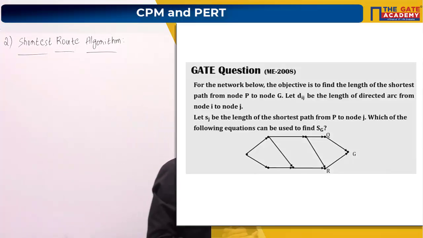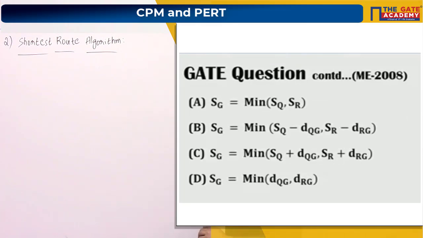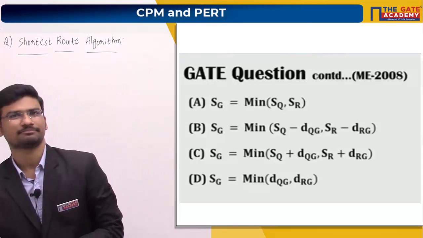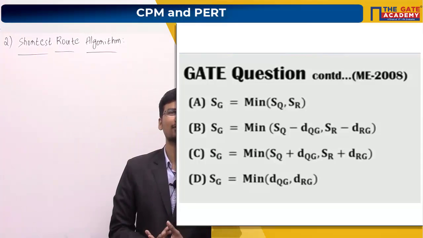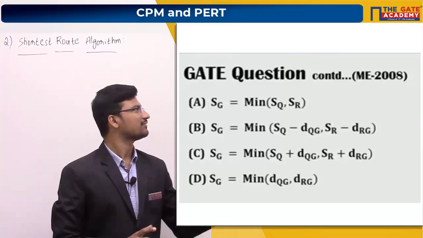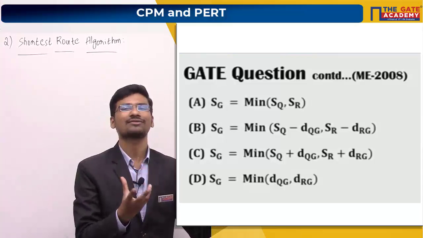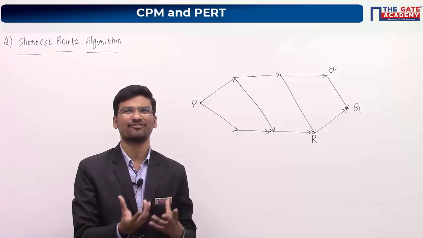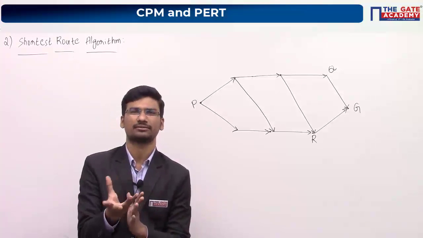Fine. So I'm just moving to the next slide. Anyone who can answer this particular question? It's a little bit of a tricky question, or else we can say not a difficult question. Because they have not given numerical values, they are dealing with some variables here. That's why it becomes a little bit complicated to answer.